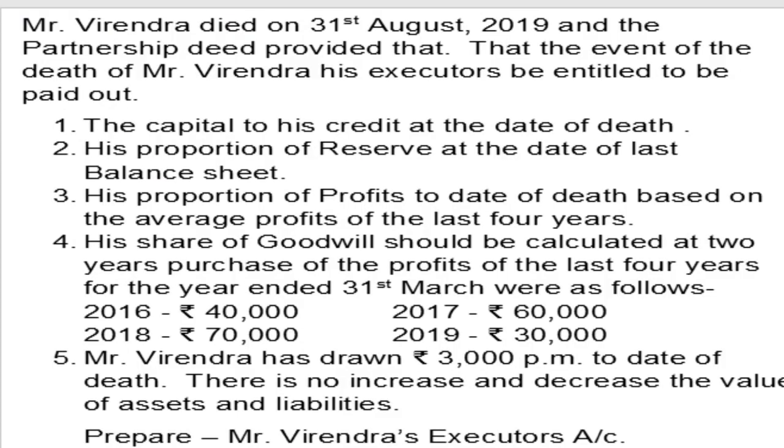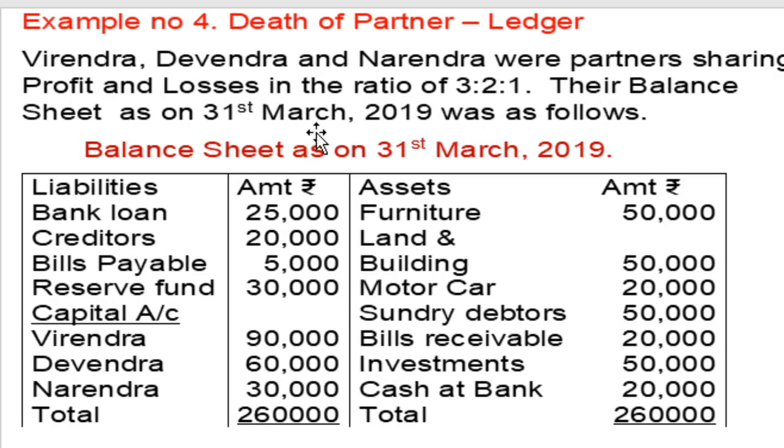Then, as per adjustment number 2, first the capital to his credit is automatically transferred. Next, his proportion of reserve at the date of last balance sheet. Reserve fund of the firm is 30,000. In that, the proportion of Virendra: out of 3:2:1, Virendra's proportion is 3/6, since 3 plus 2 plus 1 is equal to 6.